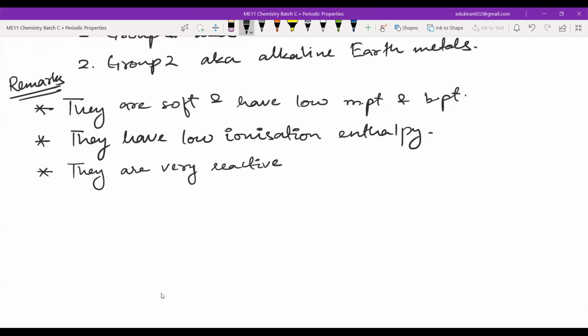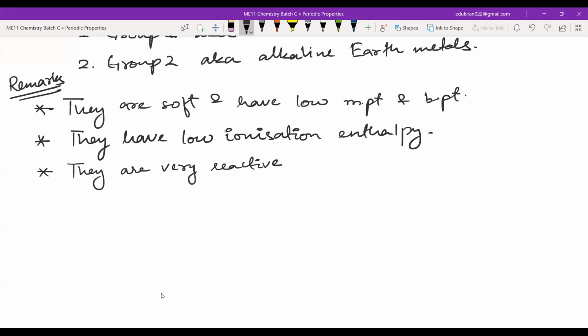Why very reactive? Because if you can easily remove an electron, that means they can easily react also. As soon as they have made a cation, as soon as they are willing to give out the electron, that means if the removal of electron is easy, they are reactive. What is reaction? Reaction is just transfer of electrons from one species to another.